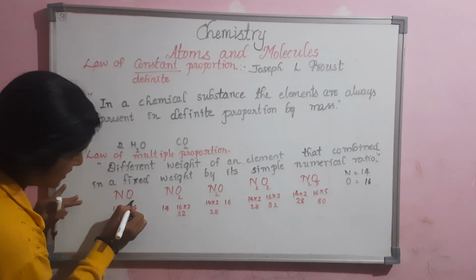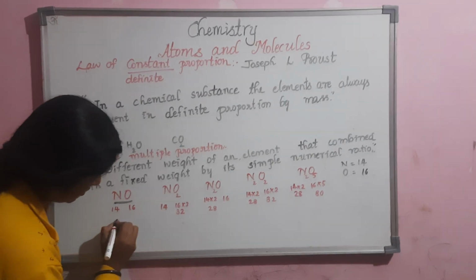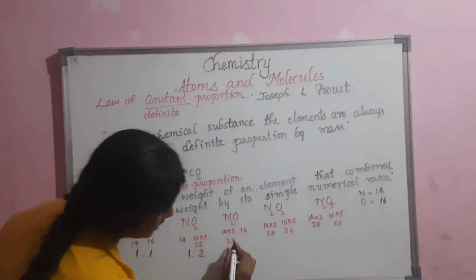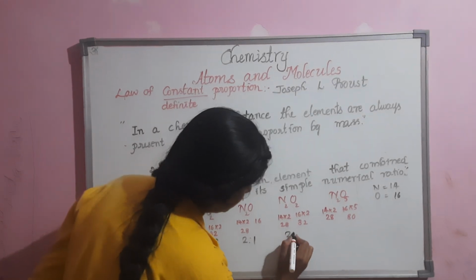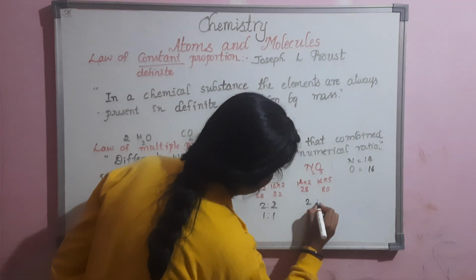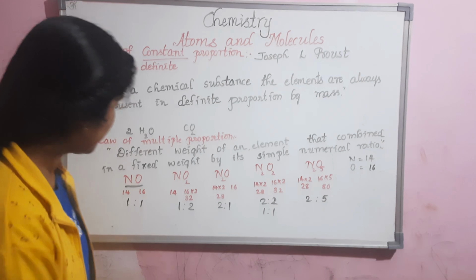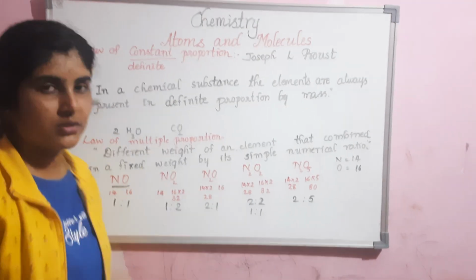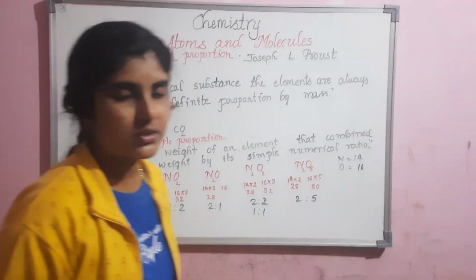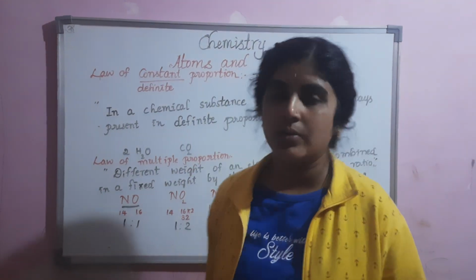If we take these compounds, they are in the ratio 1:1: 1 nitrogen, 1 oxygen; 1 nitrogen, 2 oxygen; 2 nitrogen, 1 oxygen; 2 nitrogen, 2 oxygen; then 2 nitrogen, 5 oxygen. It's in simple numerical ratios, right? Not complicated, not 15:16 like that. So we covered the law of conservation of mass, the law of constant proportion, and the law of multiple proportion.